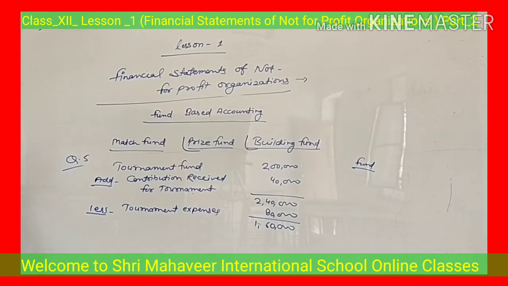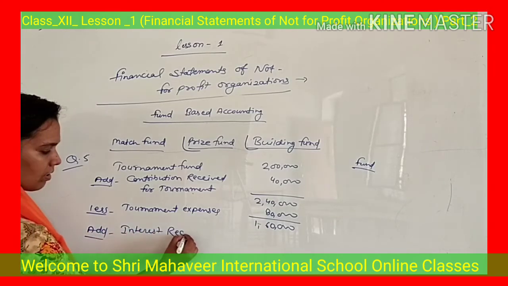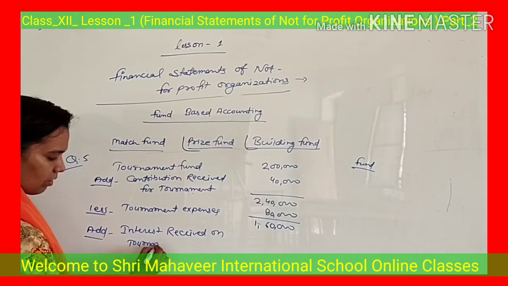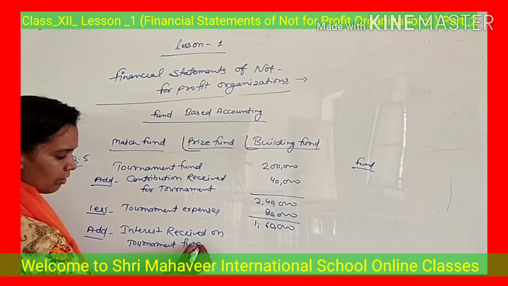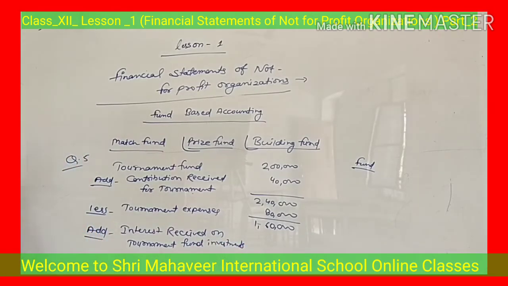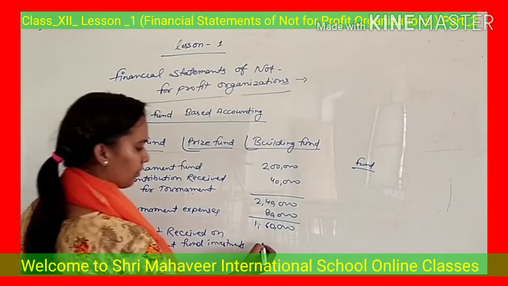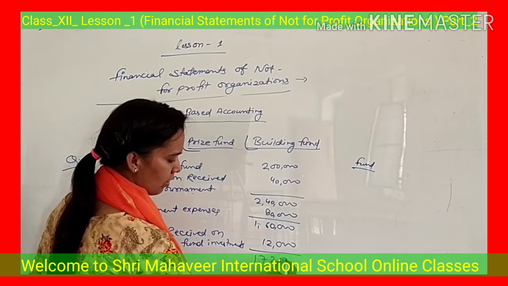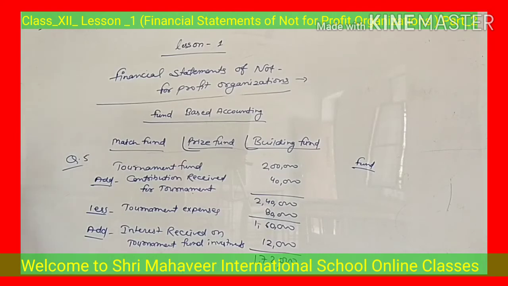Interest received on tournament fund investments. Interest received means added. Interest received on tournament fund investments, 12,000, means your balance increased by 12,000. Now it is 1,72,000. And the last point, receipt from tournament tickets.